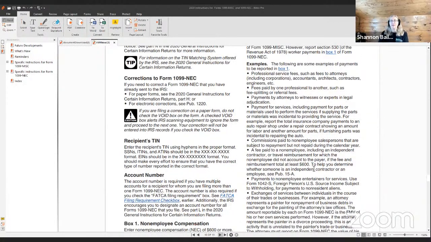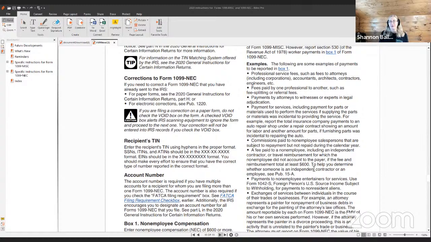Examples. The following are some examples of payments to be reported in Box 1. Professional service fees, such as fees to attorneys, including corporations, accountants, architects, contractors, and engineers, etc. Fees paid by one professional to another, such as fee splitting or referral fees.